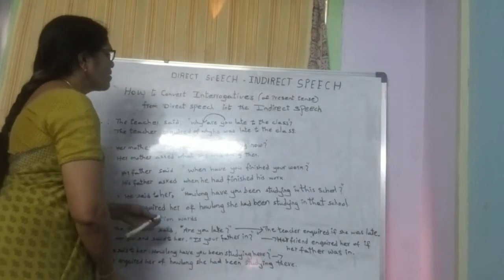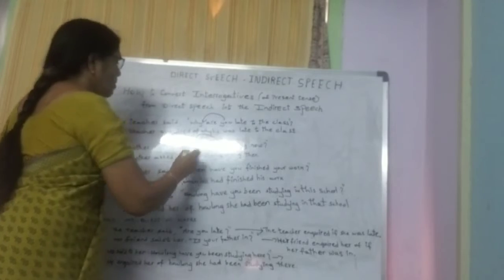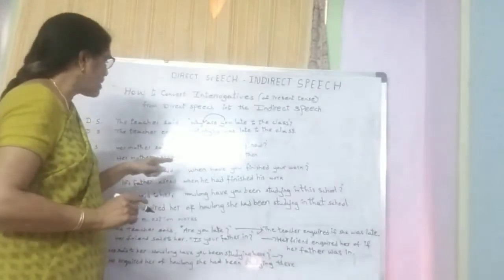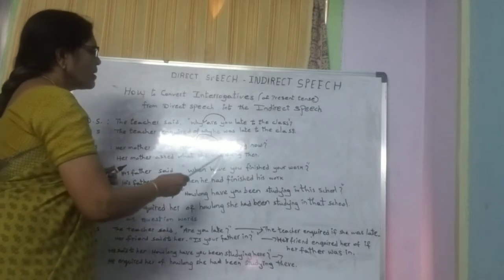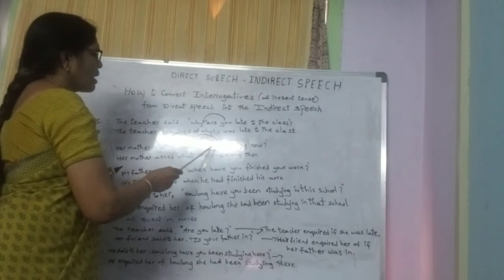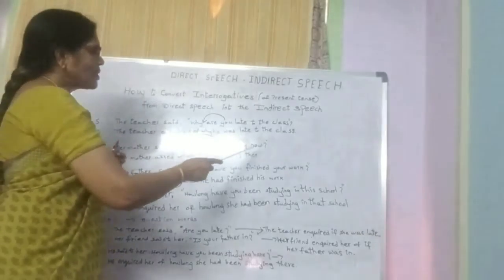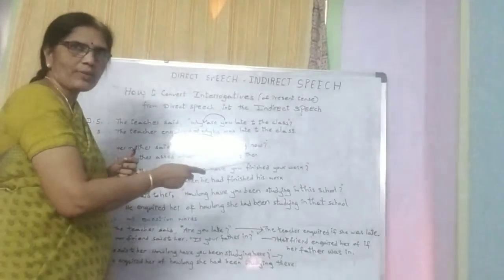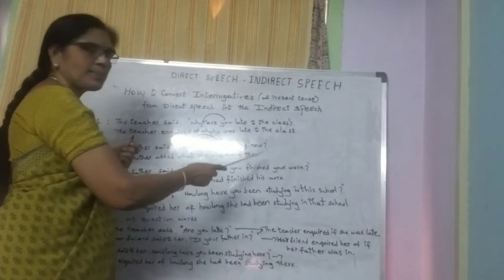Here, just as in our earlier example, the word order changes while changing it into reported speech. Her mother asked what she was doing then. "What she was" becomes "was doing", and "now" becomes "then". The adverb changes, no? There will be a change in the adverbs of time and place. Now refers to time, so now becomes then.